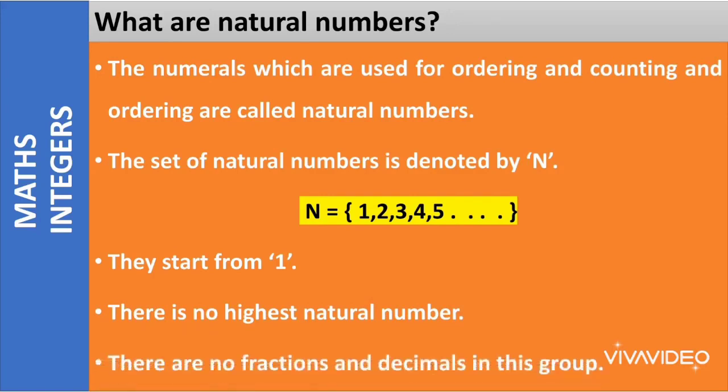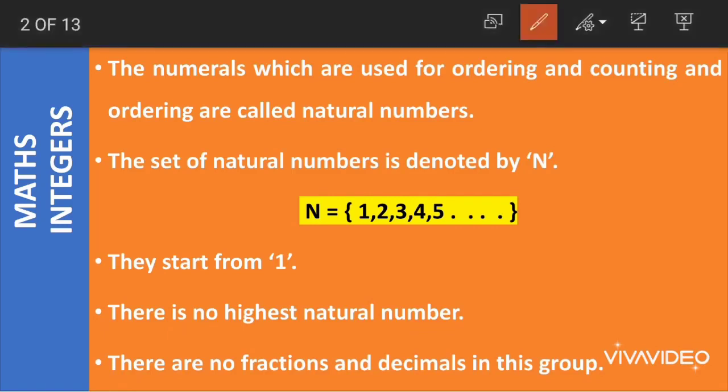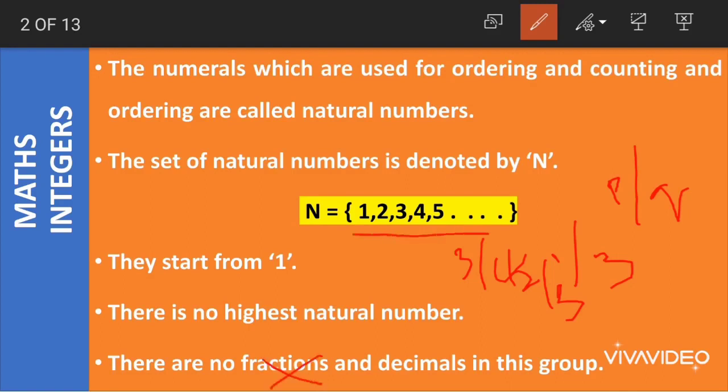There are no fractions and decimals in these groups. There are no what, children? There are no fractions and decimals. What are fractions and decimals? Fractions are the numbers which are represented in p by q form, like 1 by 3 or 2 by 3 or 3 by 4, something like this. With fractions, we are showing a part of a thing, not the whole thing, but only a part of a certain object or a part of a number. So fractions do not come under natural numbers. Only complete numbers are taken here.